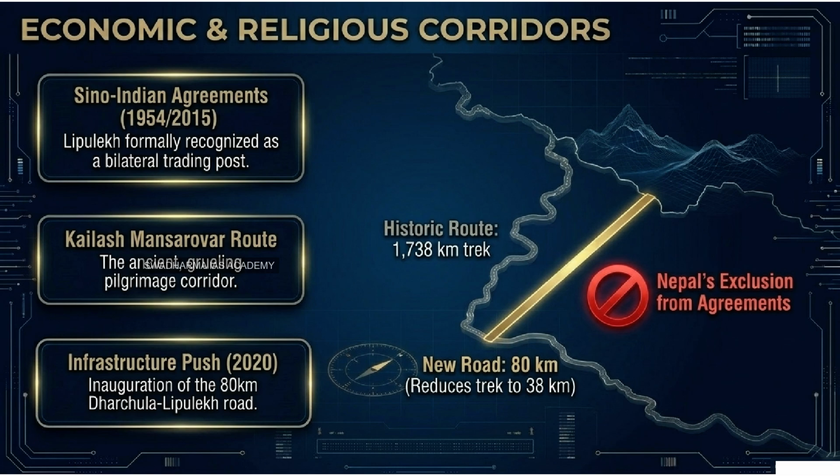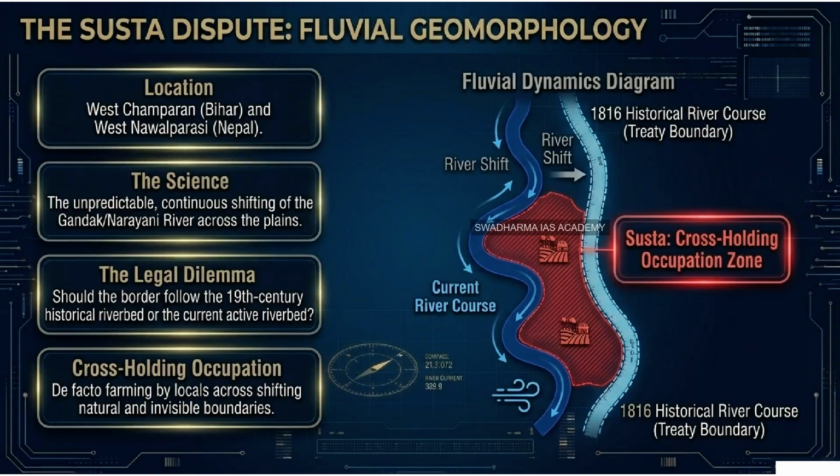For the listeners, the scientific mechanism driving the border conflict in Susta is a concept you must explicitly reference in your GS Paper 3 answers. It's called fluvial geomorphology. Right, the science of the border. Because we have to think of a river in the plains, in this case the Gandak River, which is the Narayani in Nepal, not as a drawn line on a map, but almost like a violently swinging pendulum.